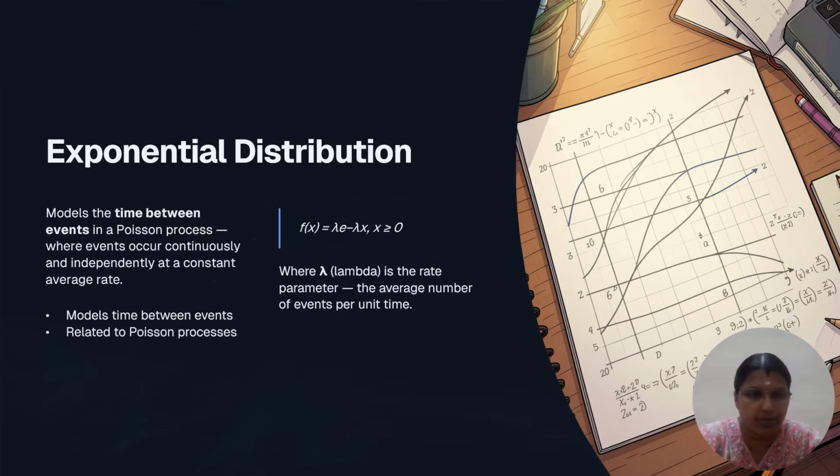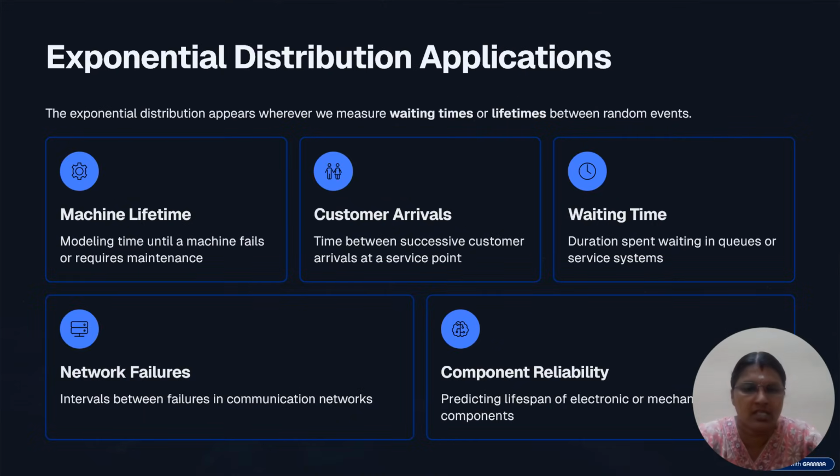Then the exponential distribution. The exponential distribution is where events occur continuously and independently at a constant average rate. Here f(x) is lambda times e to the power minus lambda x, where x is greater than or equal to 0. Lambda is called the rate parameter, the average number of events per unit time. Important applications of exponential are machine lifetime, customer arrivals, waiting time, network failures, and component reliability.